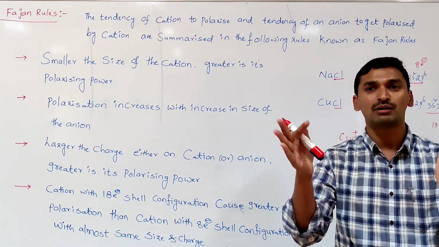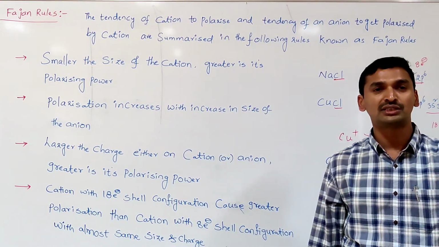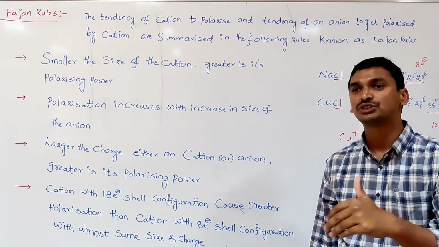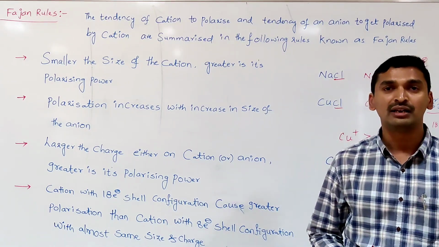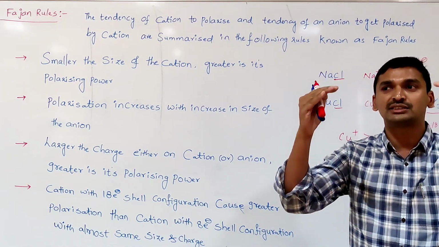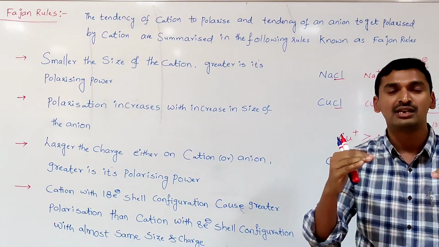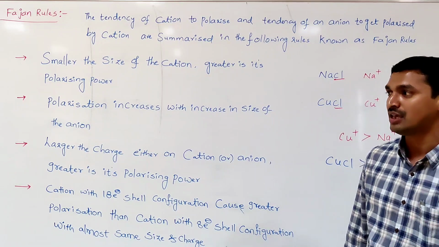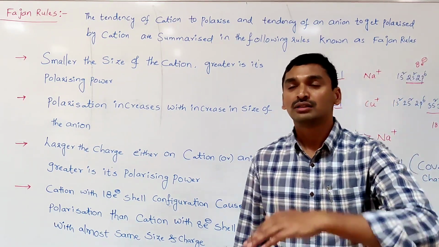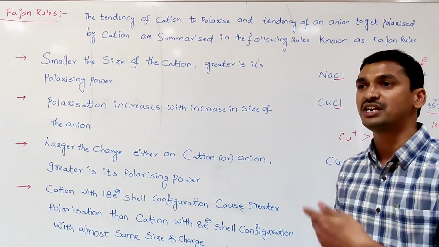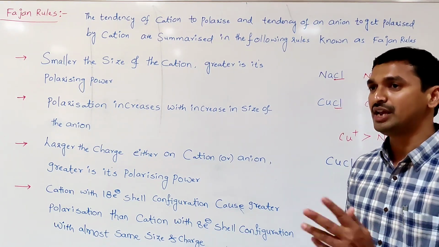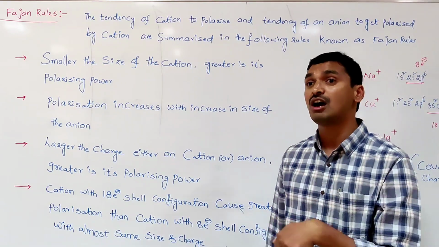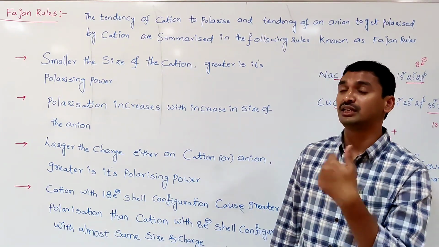When two ions are brought together, the positive charge on the cation can distort or neutralize the negative charge present around the anion. As a result, the charges on both ions become less. That favors increasing the covalent character and decreasing the ionic character. So polarization always depends upon two things: the tendency of the cation to polarize, and the tendency of the anion to get polarized by the cation.